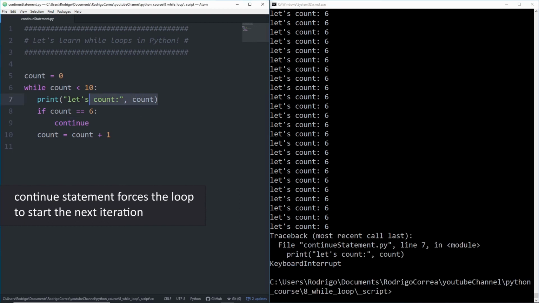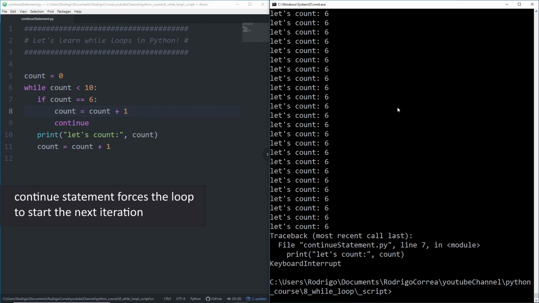And now the only thing you need to do is take that print, put it here. So what we are basically doing, we are checking in the very beginning. So now if count is assigned to 6, go to the next iteration. If I leave it like that, that's still an infinite loop because we are not changing the value assigned to count. We just take the count assignment and we also increment inside that if block.